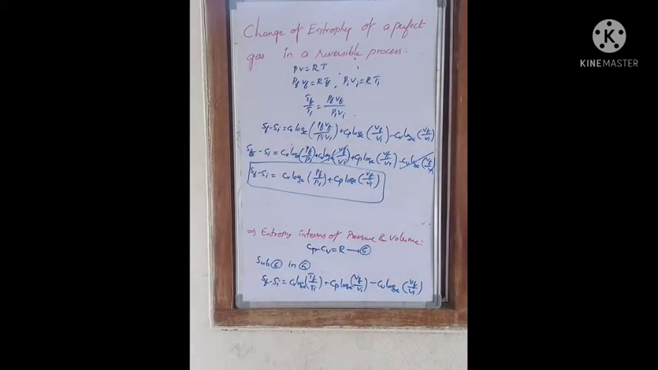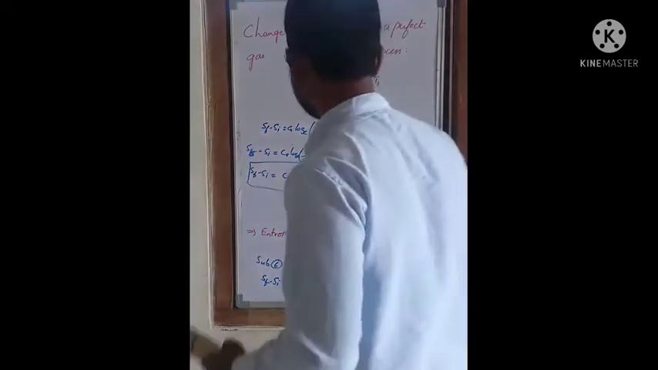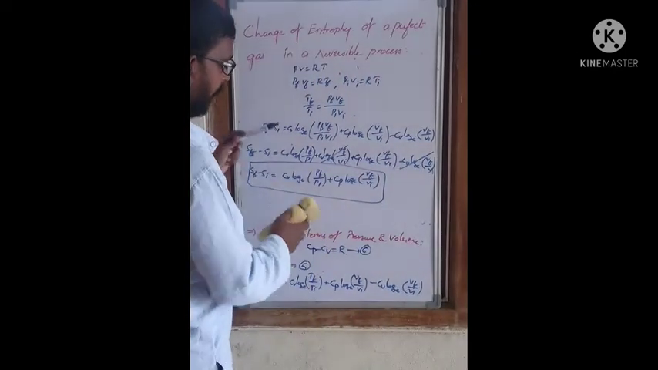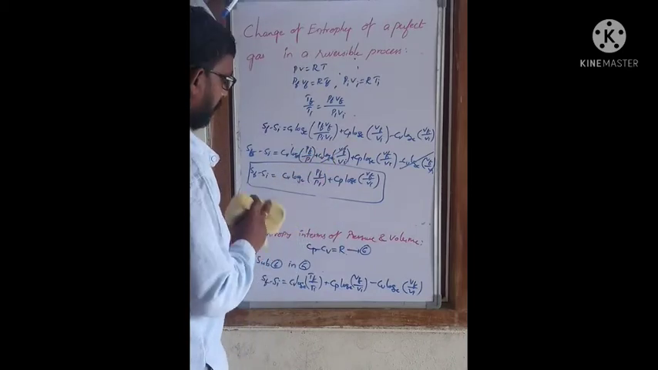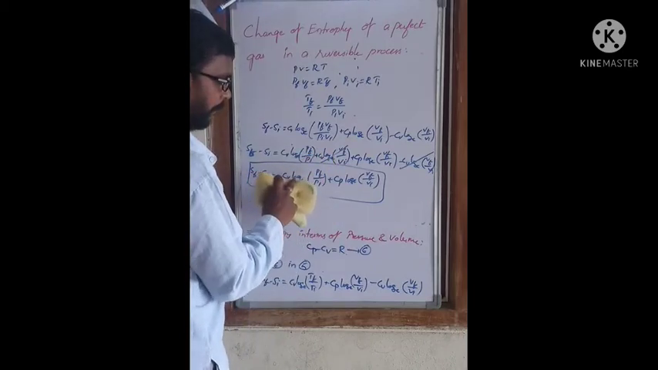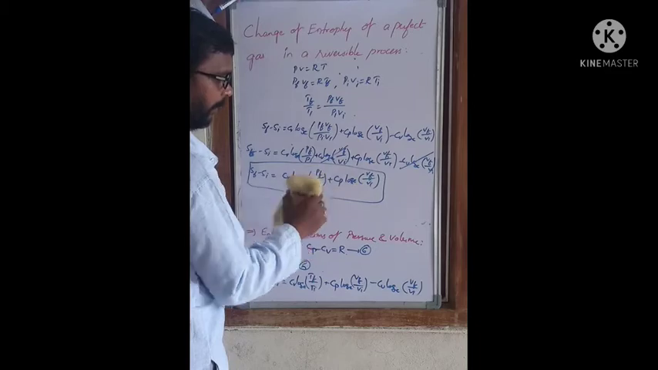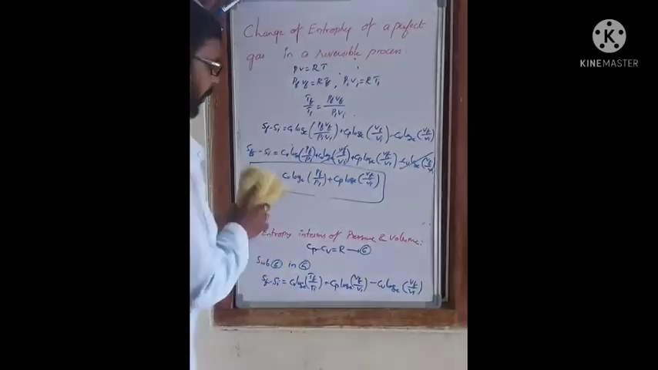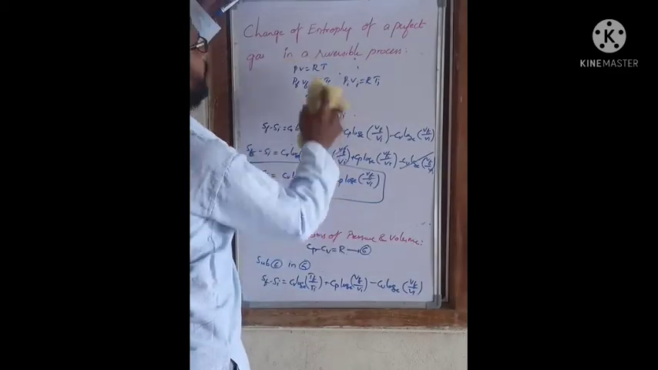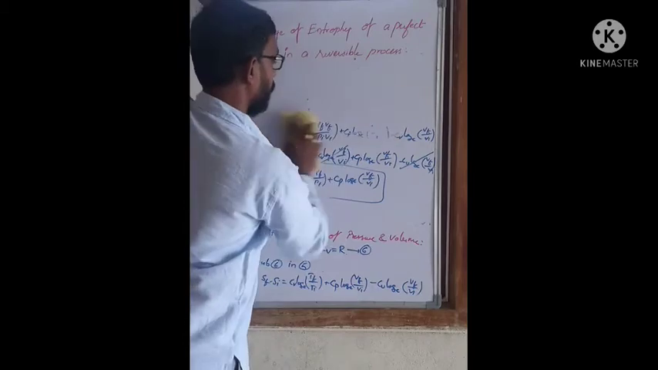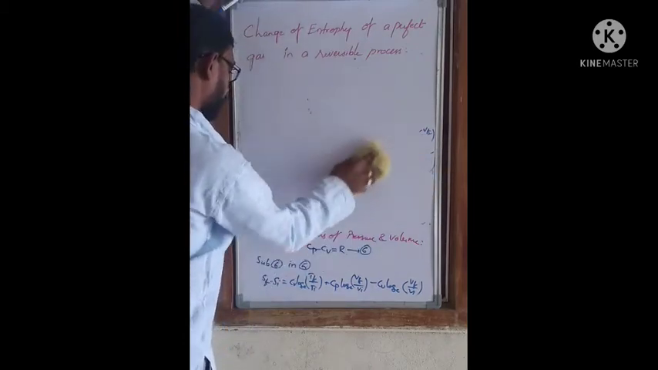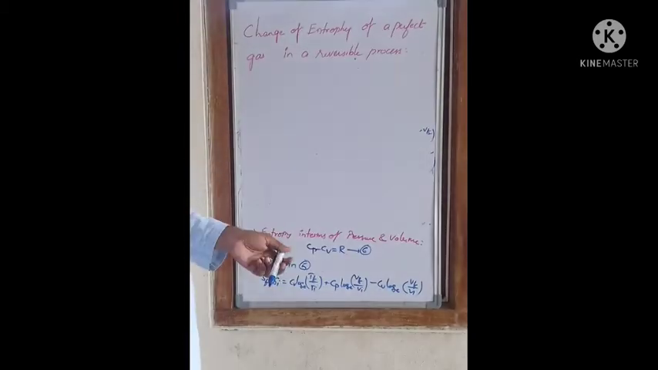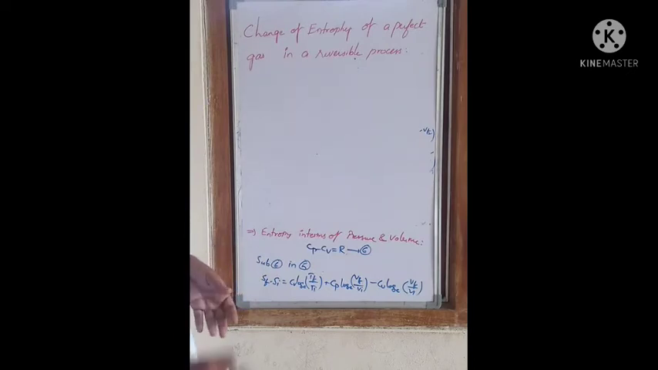Next, how to remember this one? Sf − Si = Cv log_e (Pf/Pi) + Cp log_e (Vf/Vi): change in entropy in terms of pressure and volume. Now the next case is change in entropy in terms of temperature and pressure.